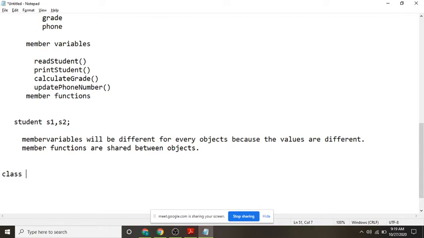And how many of you have knowledge about private, public and protected in C++? I think you learned about access specifiers, no? How many have knowledge about public, private, protected? Do you have knowledge about these three?